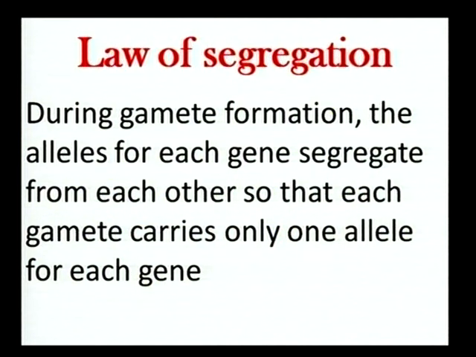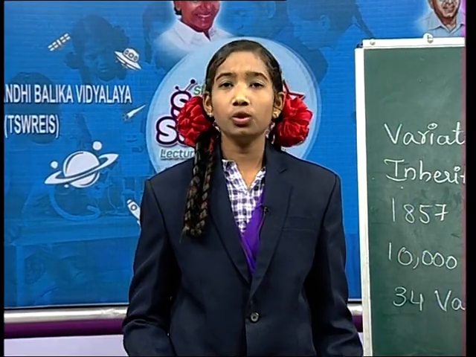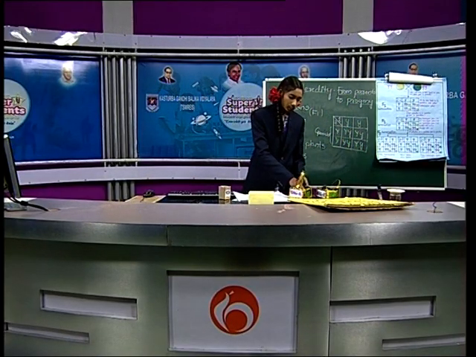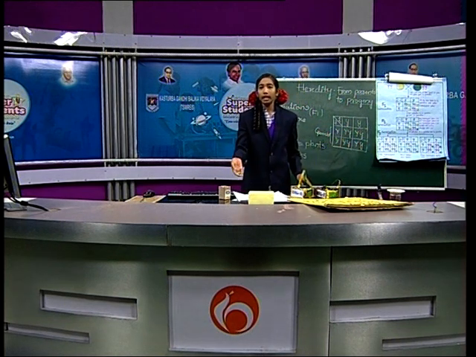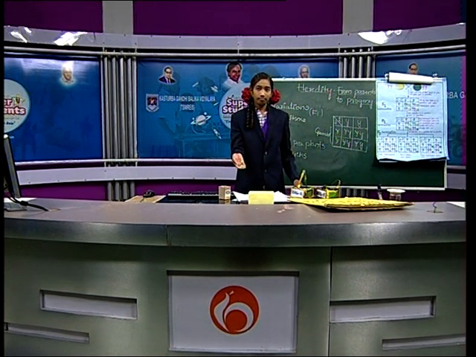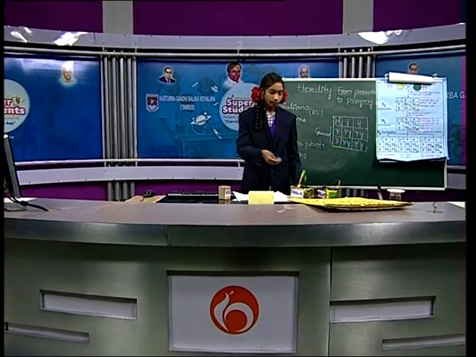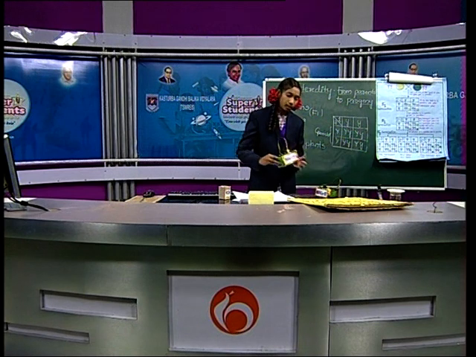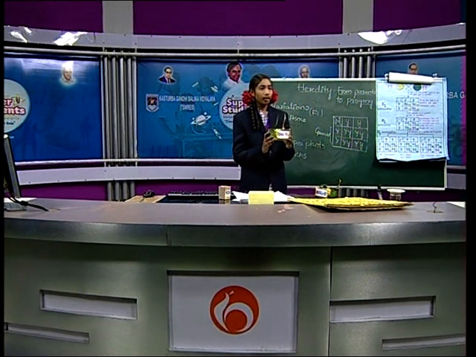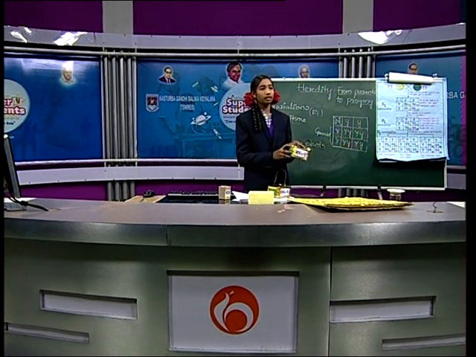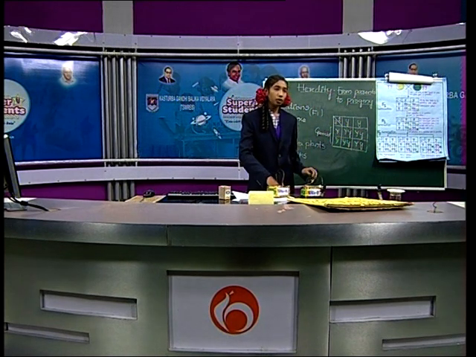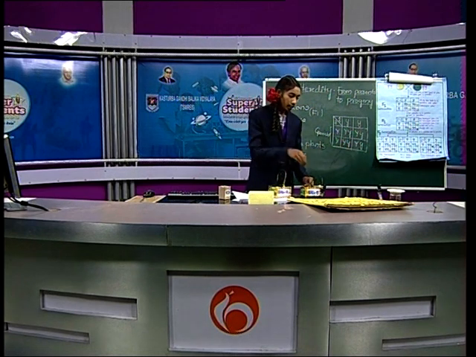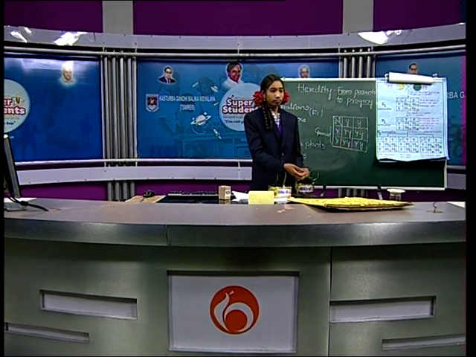Friends, to understand the law of segregation, let us do the following activity. We have to take two colors, green and yellow. Bag A represents male and bag B represents female. We have taken both yellow and green seeds in this box and yellow and green in this box.